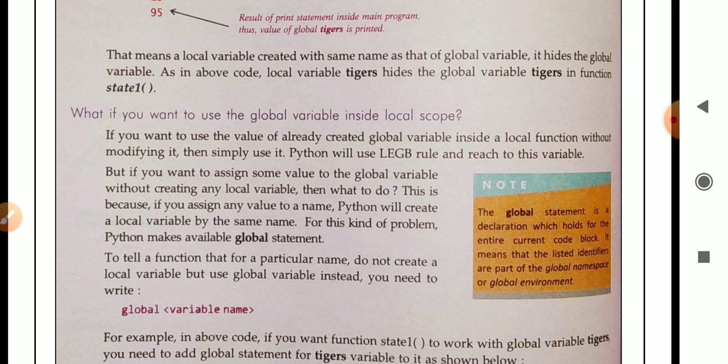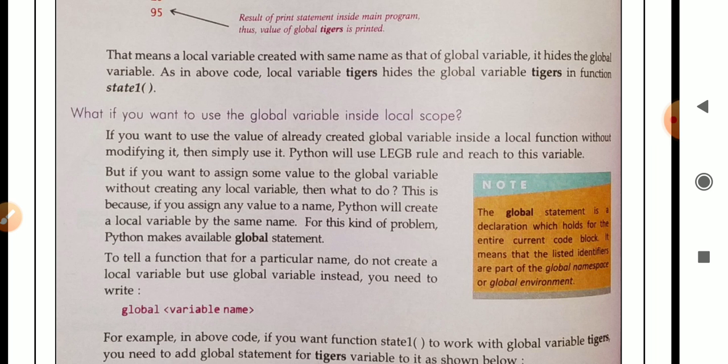Python will use the LEGB rule and reach this variable. But if you want to assign some value to the global variable without creating any local variable, if you assign any value to a name, Python will create a local variable by the same name.